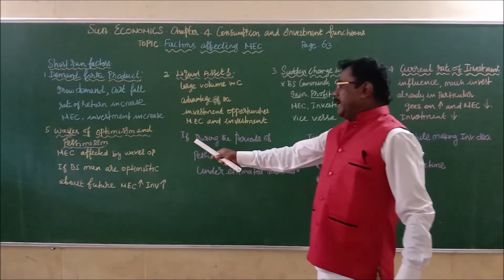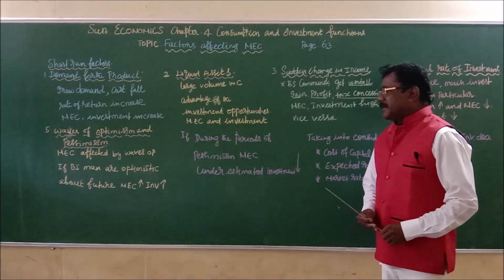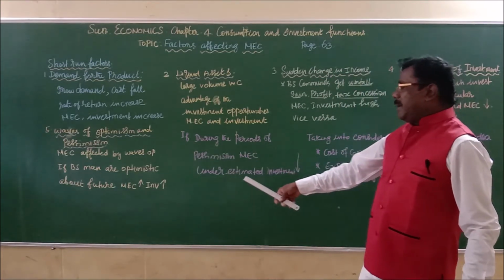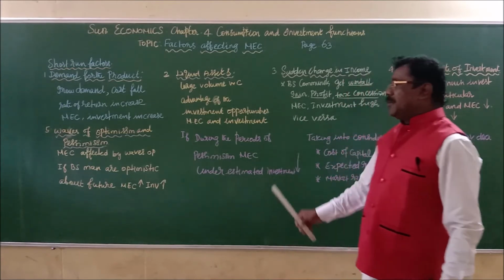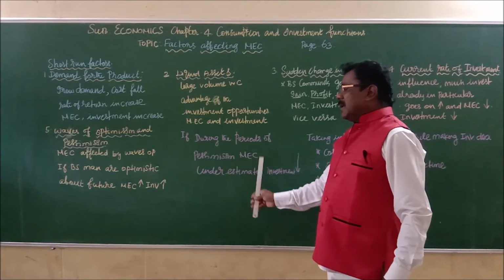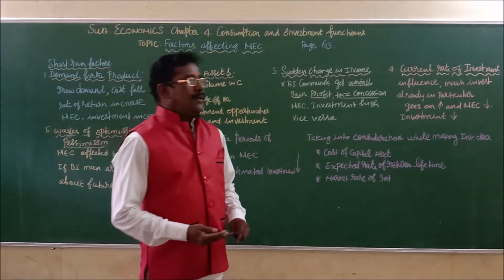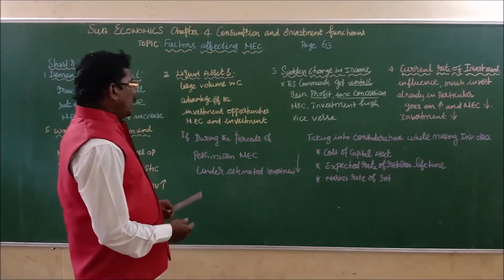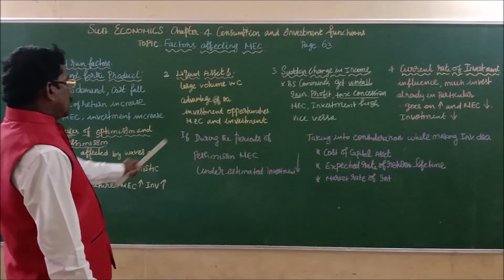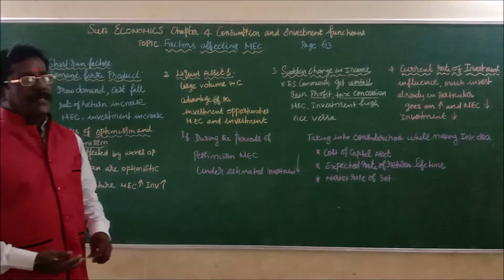Then during the period of pessimism, automatically the MEC will be underestimated and the volume of investment decreases. Pessimism means the businessman has negative thinking about the future of the business.